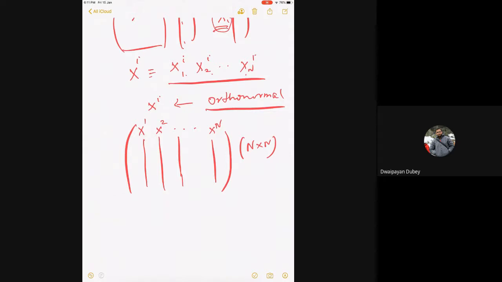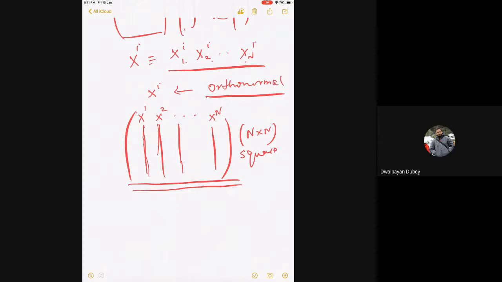So what is the square matrix? Now I want to know, is there any property?